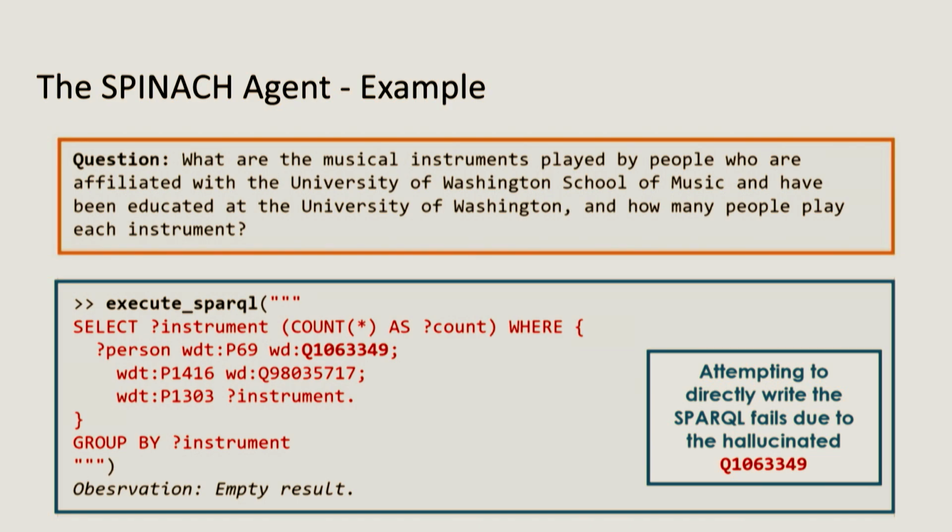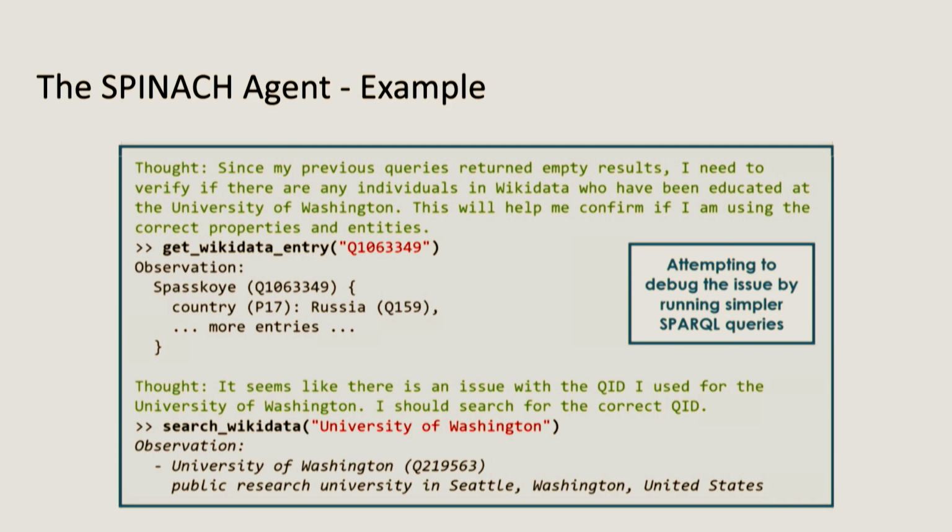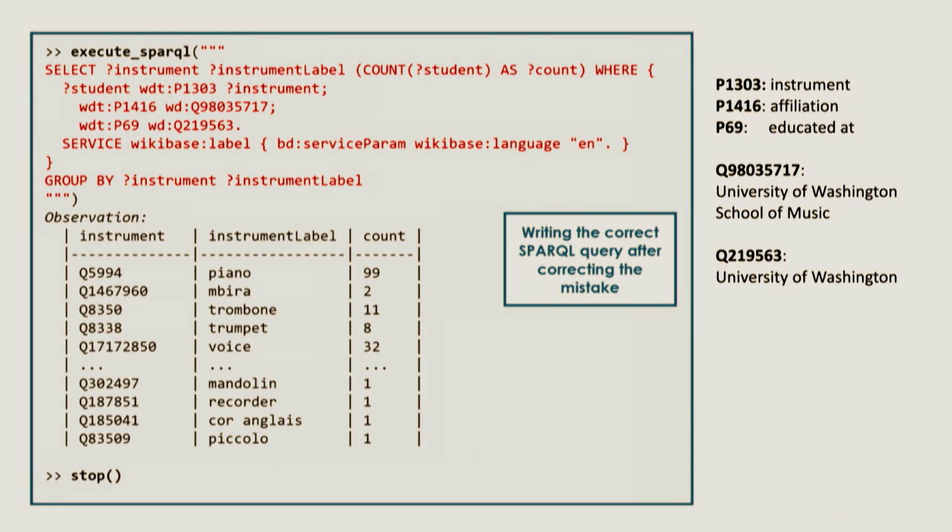So how does it fix it? It tries to deal with it one step at a time. It tries to find all the entities along the query and figure out what's going on. Then you take a look at this, and this is a city in Russia. It looks like nothing like what we were dealing with before. So it issues another query to find the actual entity, not the hallucinated one, and uses that in future constructions. At the end, it writes this SPARQL that makes use of a concept like GROUP BY to give you this report.